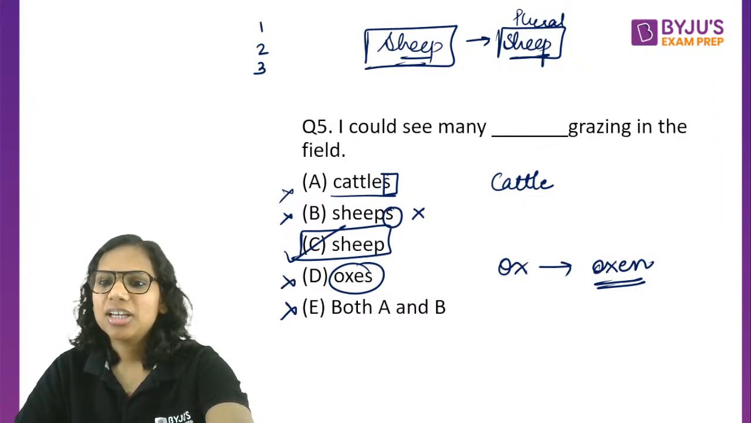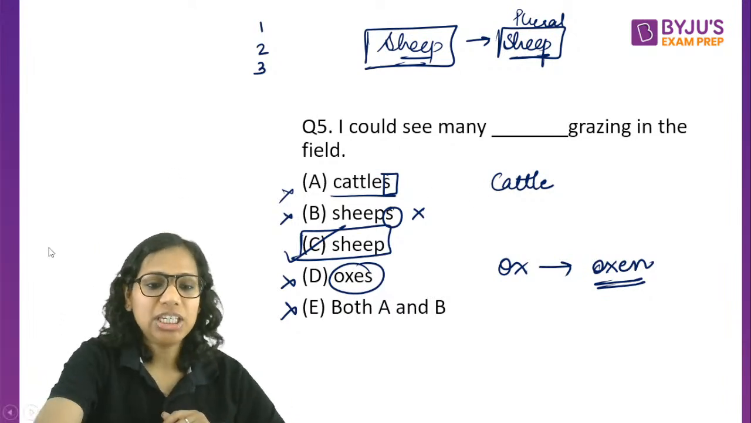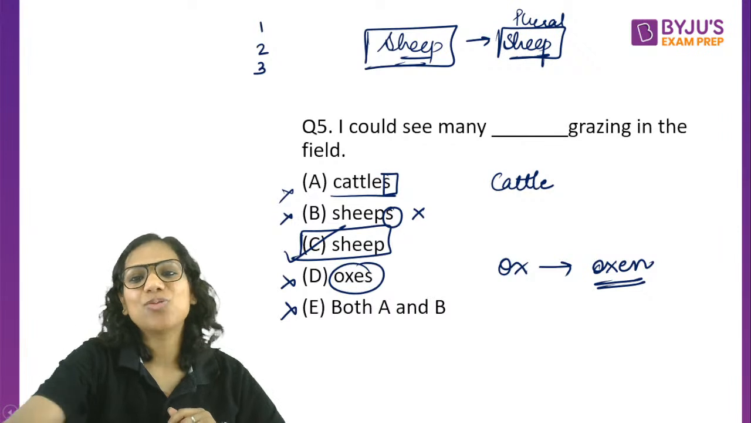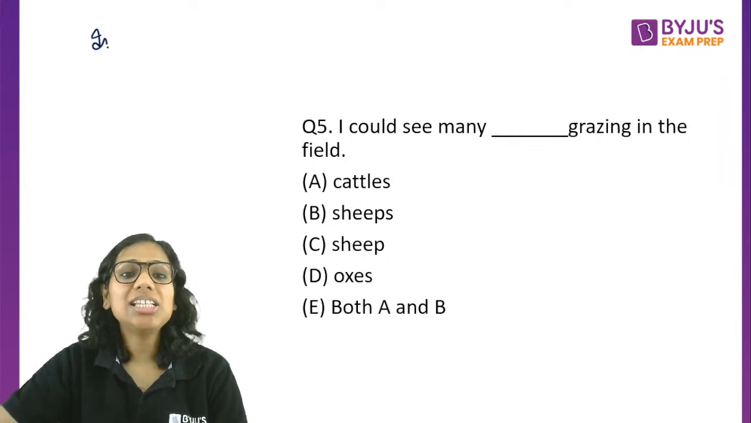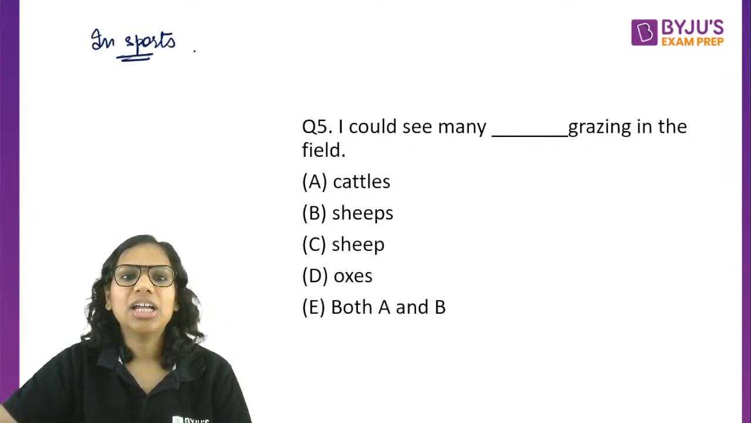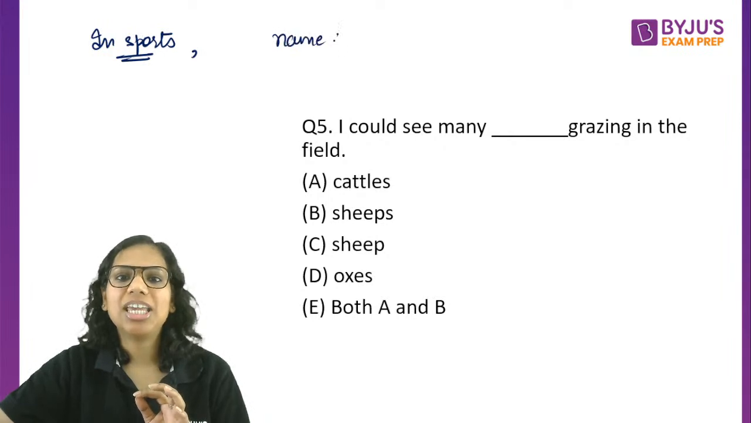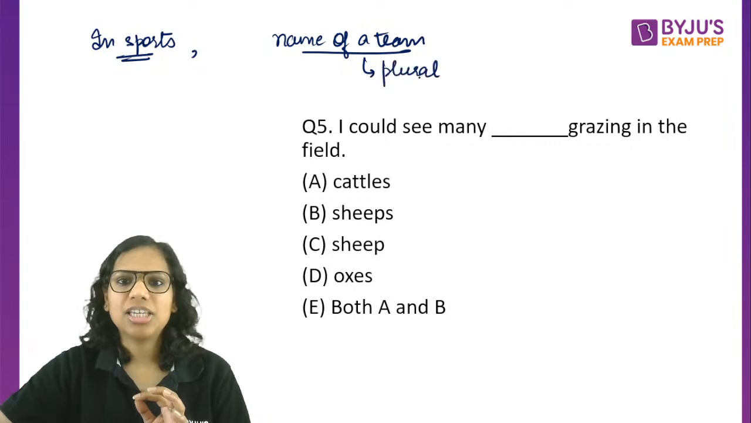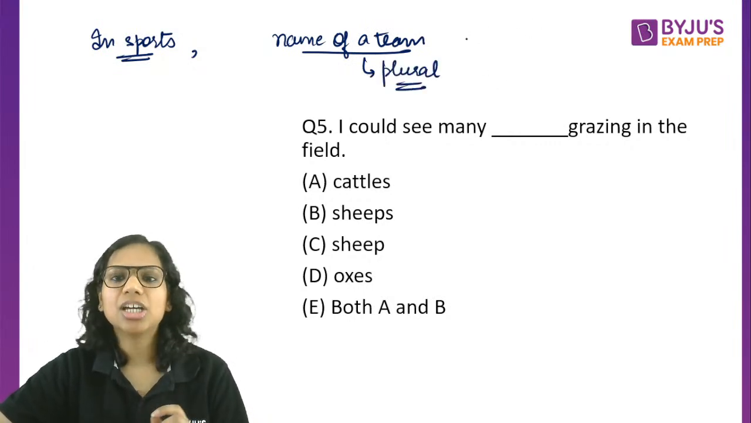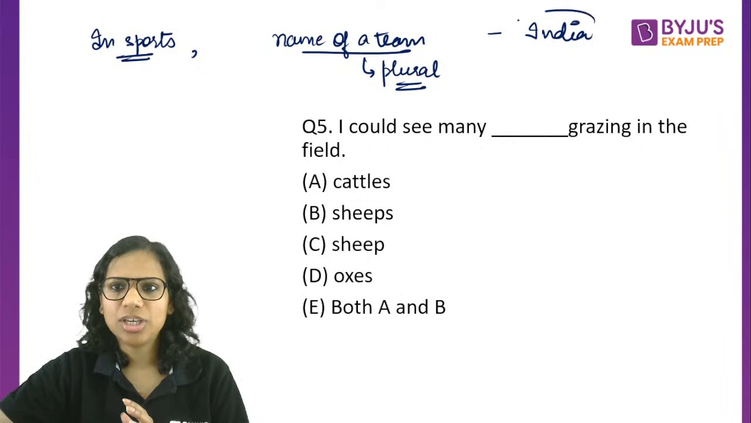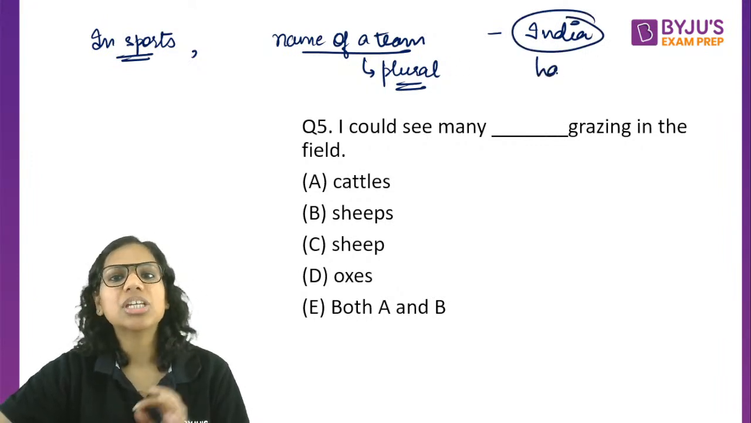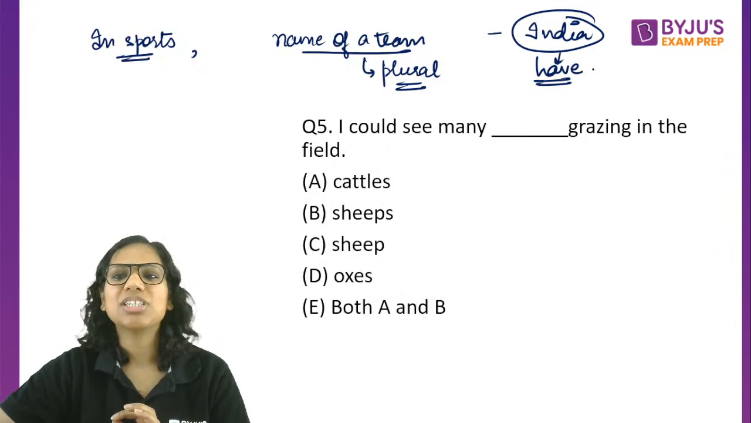Now, a very interesting question has been asked by Praveen. He says that why is it that we say India have won the toss? It's one country, right? So why am I saying India have won the toss? In sports particularly, when we name a team, the name of a team is considered plural. So when they say India, they are not talking about the country. They basically mean the Indian team. So they are naming the team, India. And because the names of teams in the world of sports are considered plural, that's why we say India have won the toss or India have won the match.